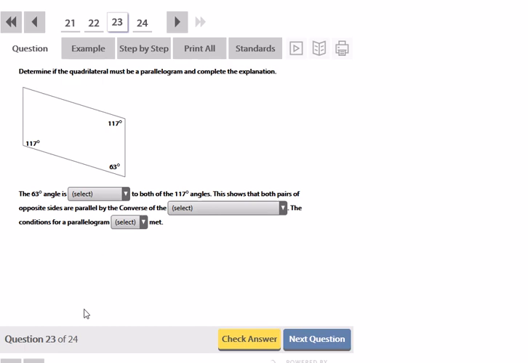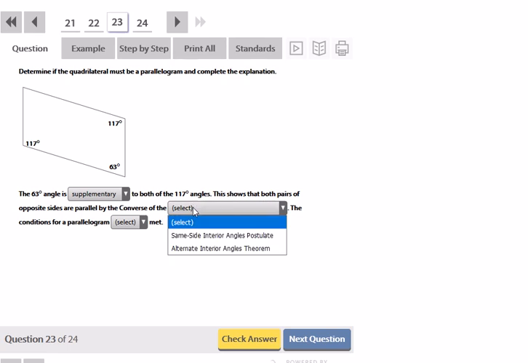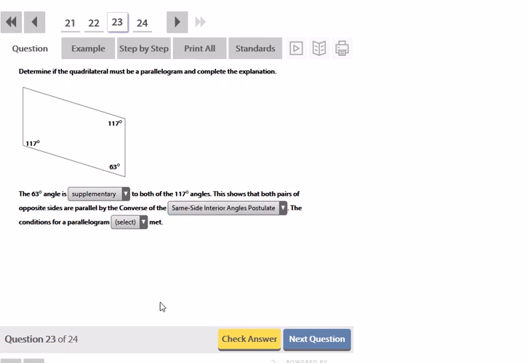Okay, determine if the quadrilateral must be a parallelogram and complete the explanation. A 63-degree angle is blank to the 117. Oh, that would have to be supplementary because 63 plus 117 is 180. This shows that both pairs of opposite sides are parallel by the converse of the same side interior angles.